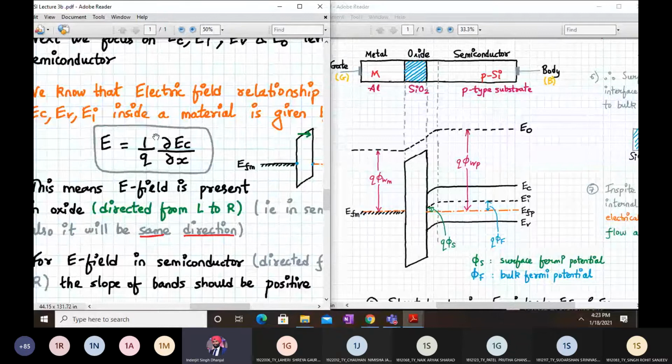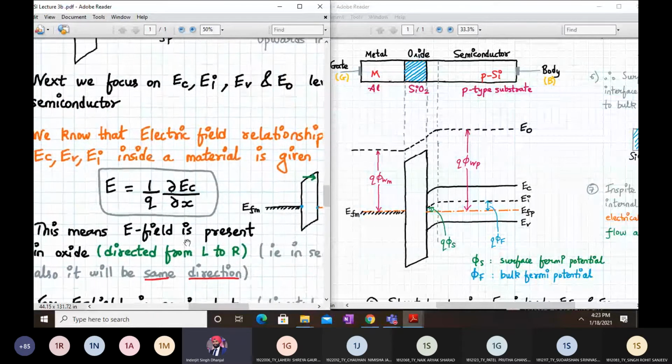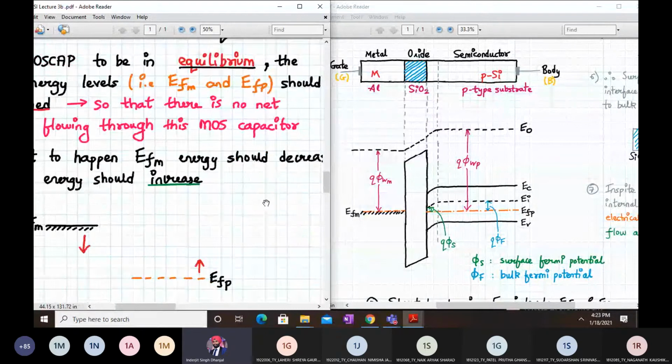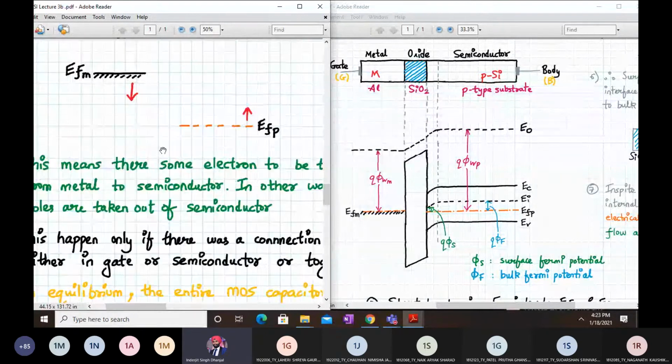Whenever there is a presence of electric field, there will be a change in the energy band, a slight bending of the band. With the help of this electric field, this bending happens in the case of a metal, but some amount of bending also happens in the case of a semiconductor. Because, as we have seen earlier, for the Fermi level to be aligned, some of the holes are taken out of the semiconductor. That means we are losing holes from here, so this side is becoming less p type as compared to the bulk.